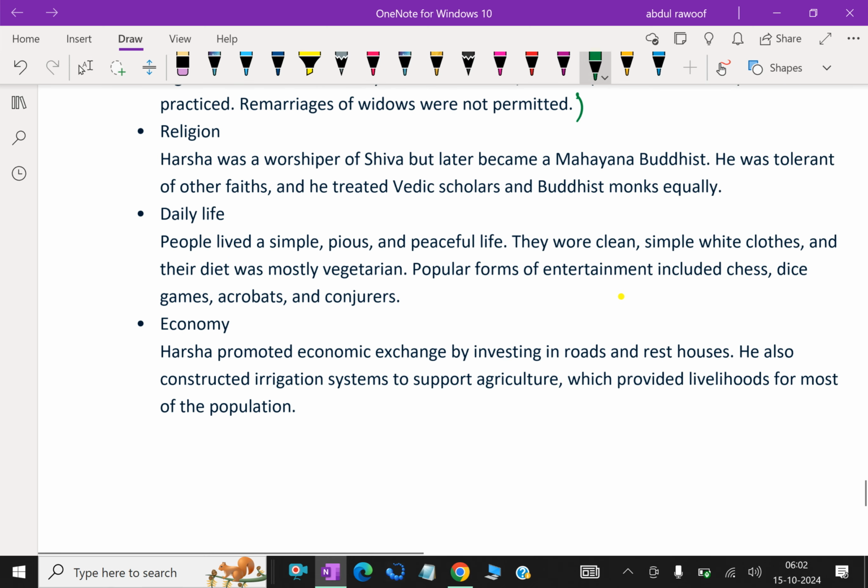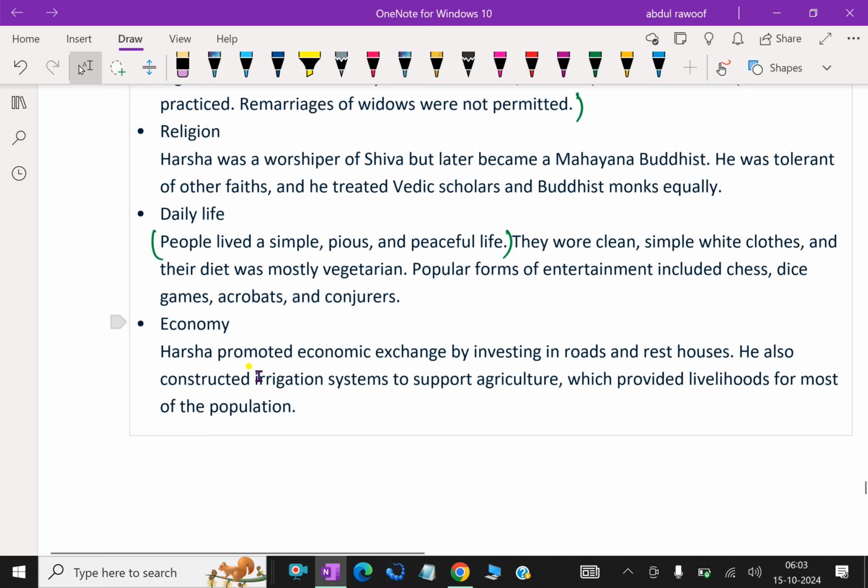Harsha was a worshipper of Shiva, but later became a Mahayana Buddhist. He was tolerant of other faiths and he treated Vedic scholars and Buddhist monks equally. People lived a simple, pious, and peaceful life. They wore clean, simple white clothes, and their diet was mostly vegetarian. Popular forms of entertainment included chess, dice games, acrobats, and conjurers.